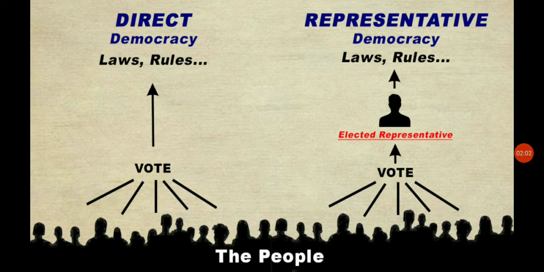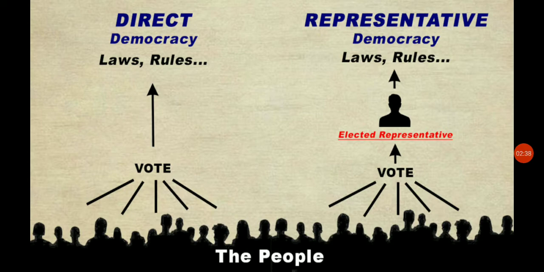Indirect democracy is a form of democracy where political power remains with the people but is exercised indirectly through representatives elected by them. That means we elect the people. Whoever is elected as a representative will be governing the government and the country, and we will be voting for them. So in this picture you can see direct democracy, which makes laws and rules.